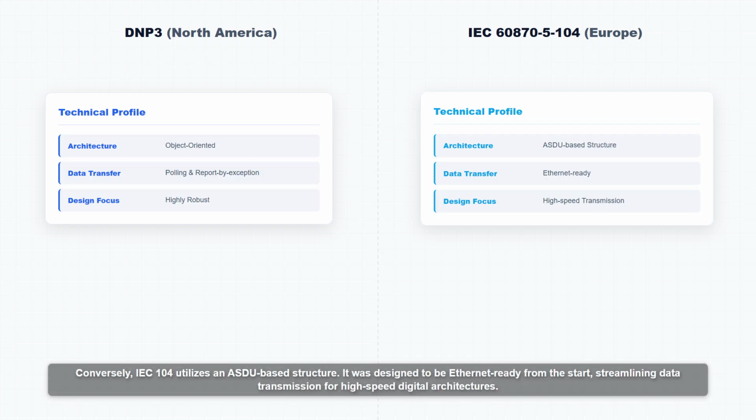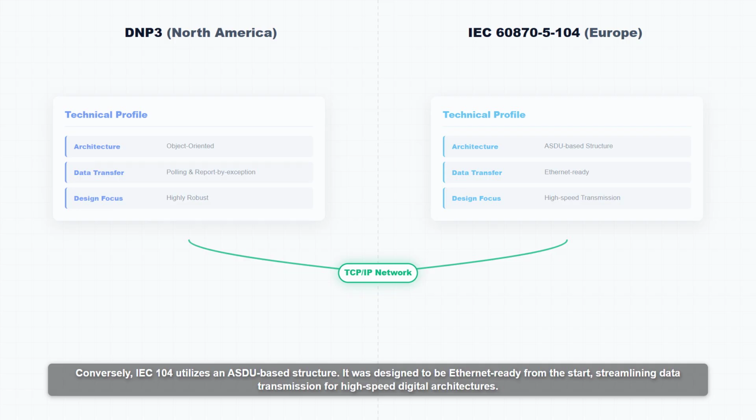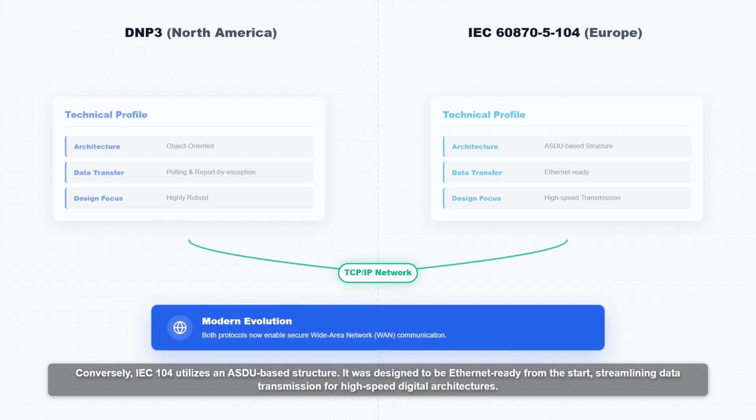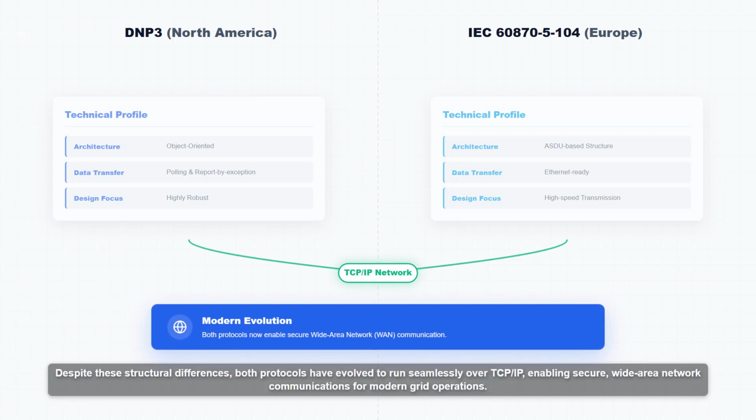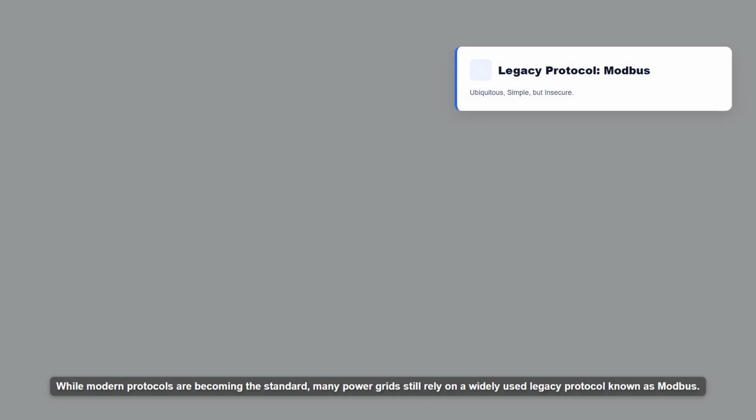Conversely, IEC 104 utilizes an ASDU-based structure. It was designed to be Ethernet ready from the start, streamlining data transmission for high-speed digital architectures. Despite these structural differences, both protocols have evolved to run seamlessly over TCP/IP, enabling secure, wide area network communications for modern grid operations.